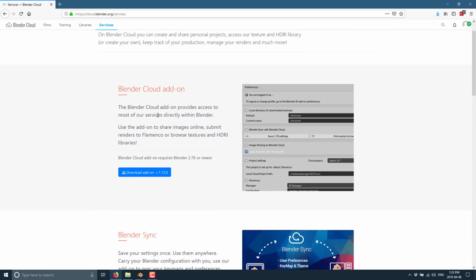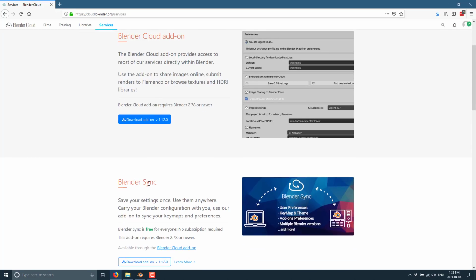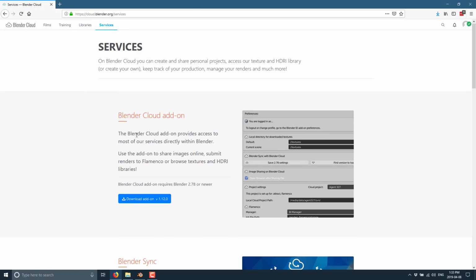Now this is only for Blender Cloud users, but there's also Blender Sync, which allows you to save your Blender configurations in their cloud. This does not require a subscription. It just requires Blender 2.78 or higher. But what I've got here is the Blender Cloud add-on. I've downloaded it right here.